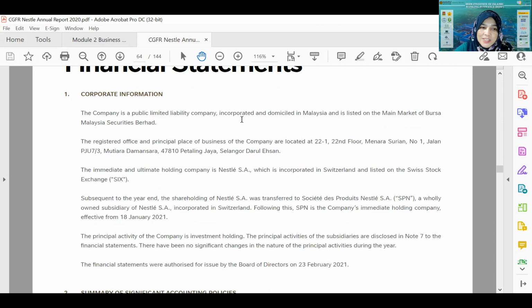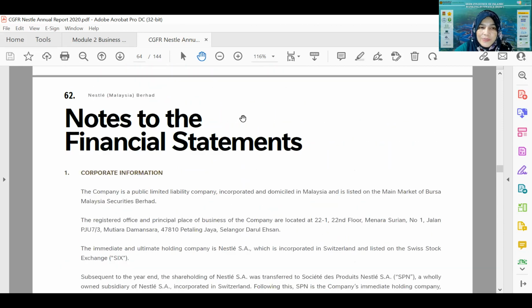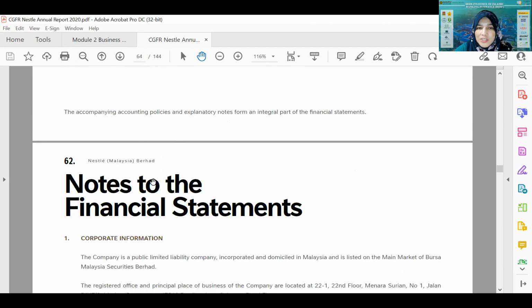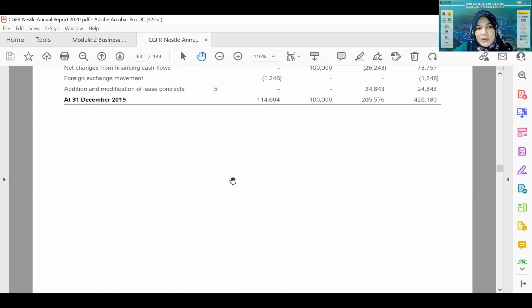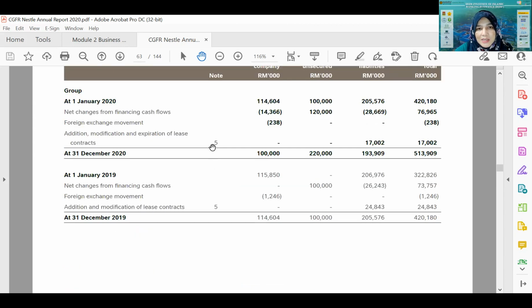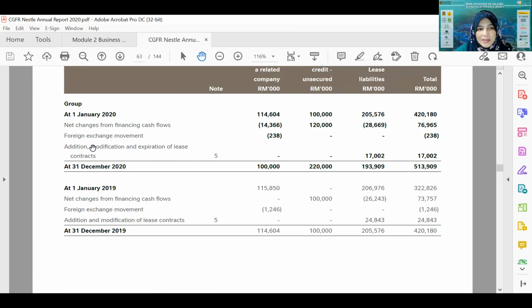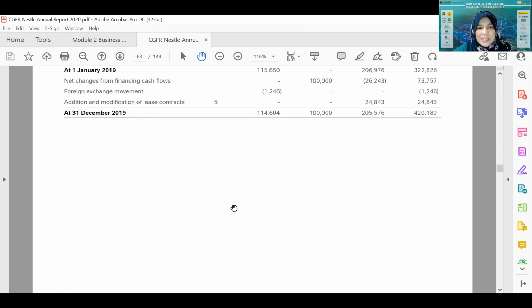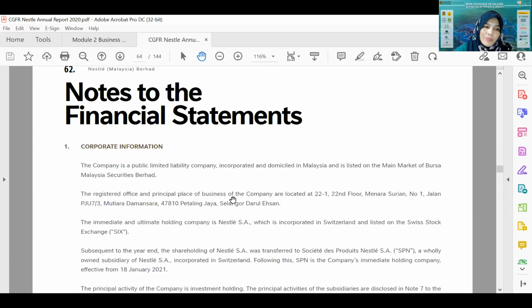Notes to the financial statement. As I mentioned to you, this is actually to explain further on the financial statement. So you already looked at all the financial statements. It has notes like this. Note 5 tells you about the lease contract, modification of lease contract. So this is about lease contract. So let us look at note 5.